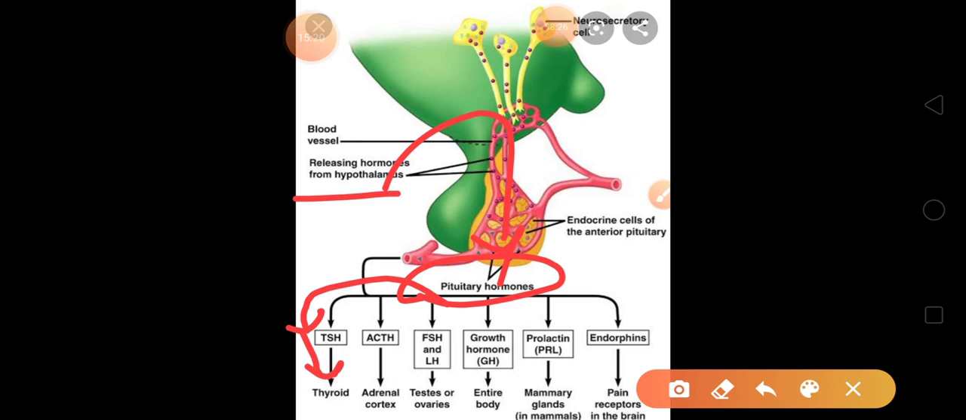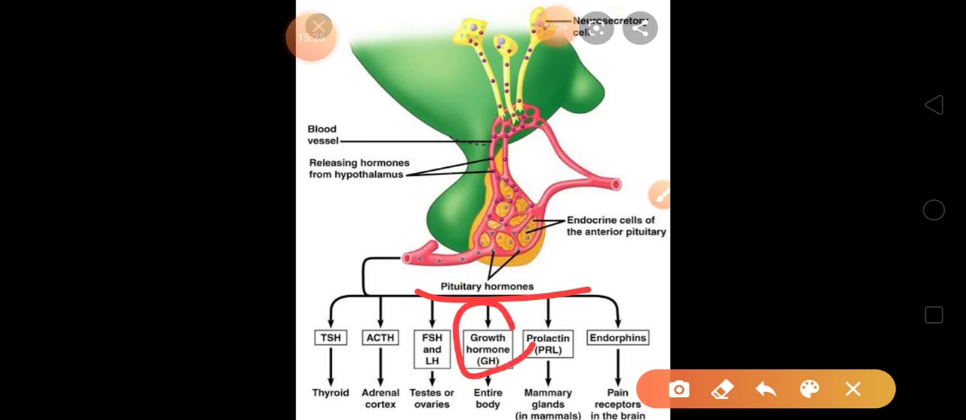Okay, let's see one more example, that is the pituitary gland will release growth hormones. And where will this hormone go? It will go to your entire body. You know that till a certain age your height is increasing, from the first day of your birth to a certain age. So how is it increasing? Because of the pituitary hormones.